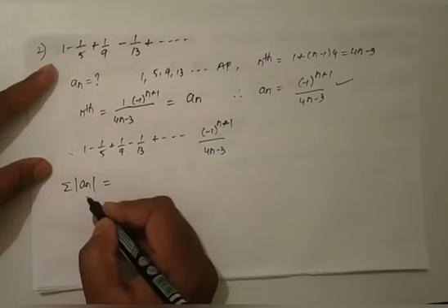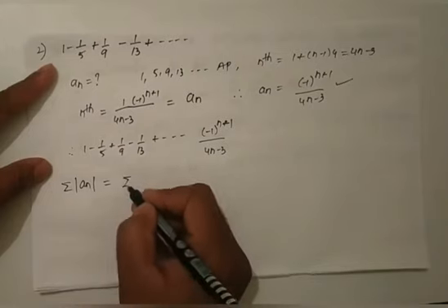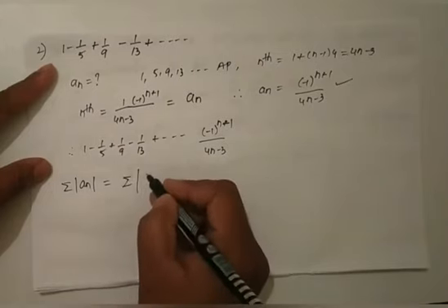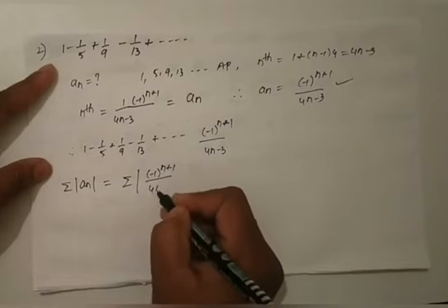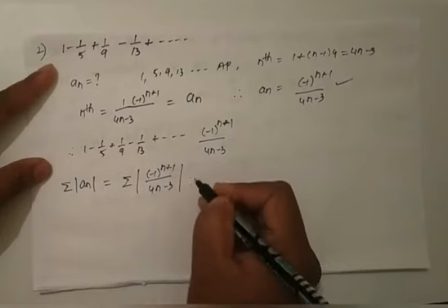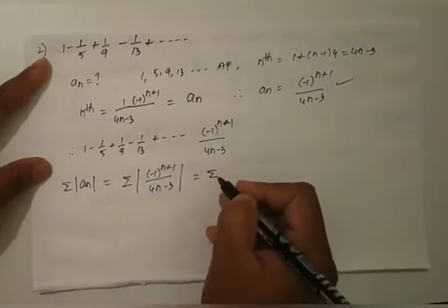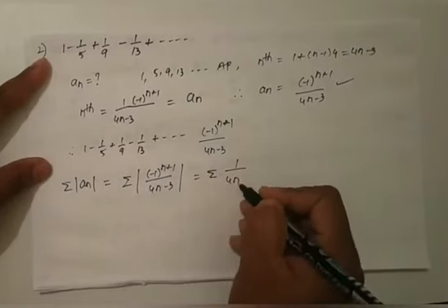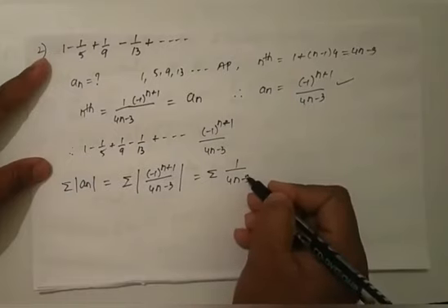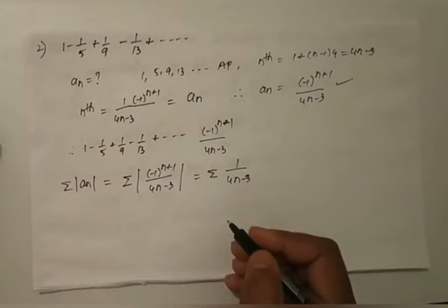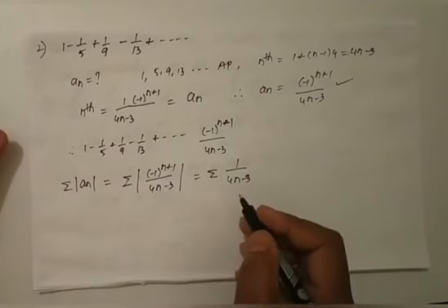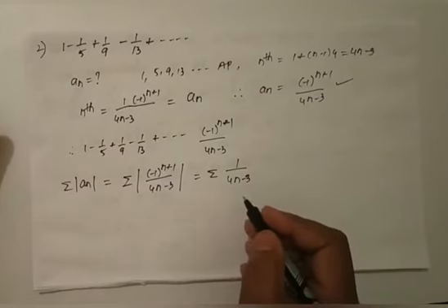Summation of modulus of an is nothing but modulus of (minus 1) whole power n plus 1 by 4n minus 3, which is equal to summation of 1 by 4n minus 3.